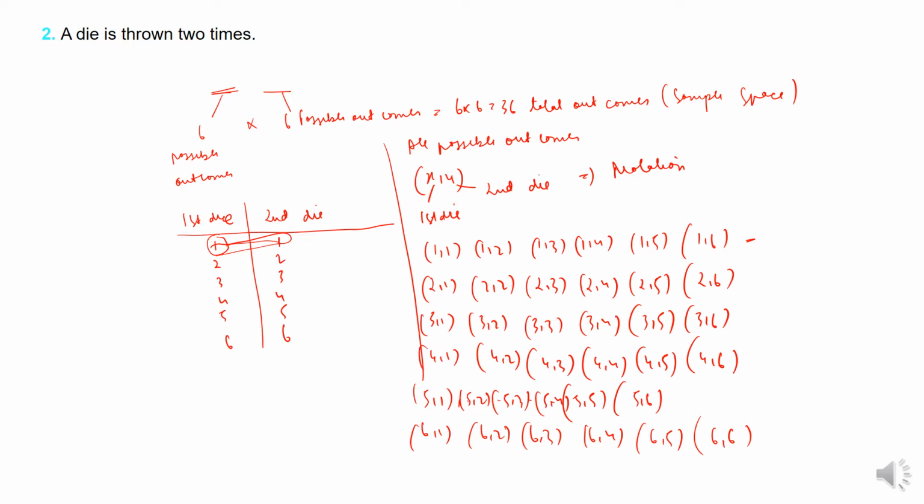So similarly, if you go, you will get 6 into 6, that is total 36 outcomes, and this is the sample space. I hope this is understood.